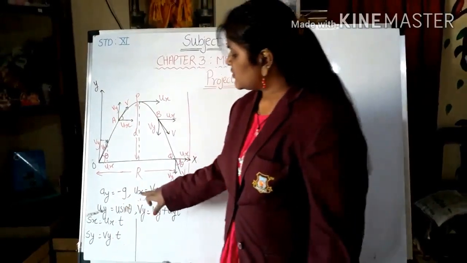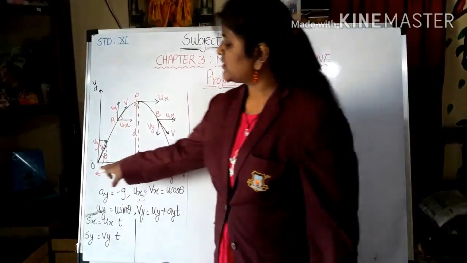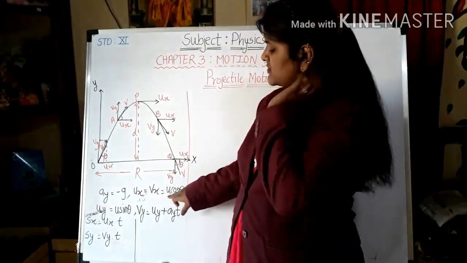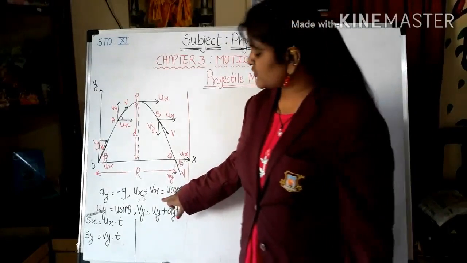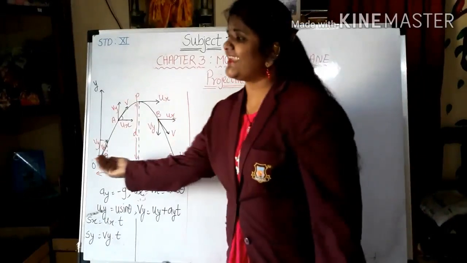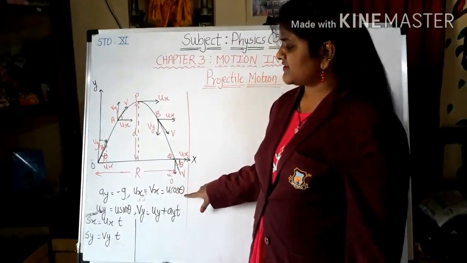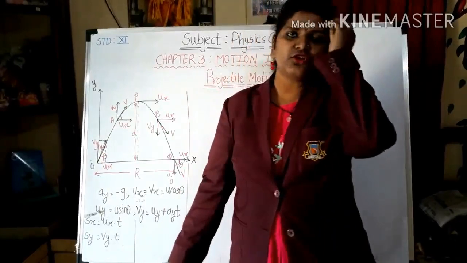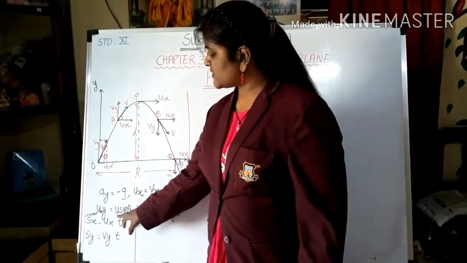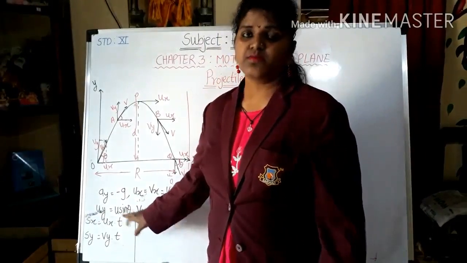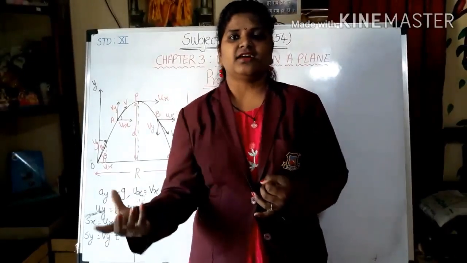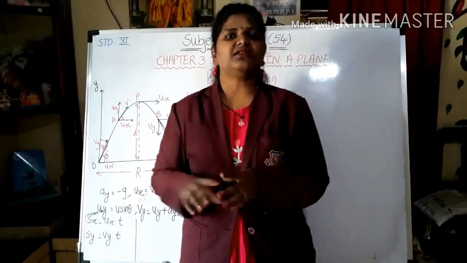So here you can see ux, which is the horizontal velocity, is nothing but Vx, and it is known as u cos theta. Okay, so we are going to define this ux, which is horizontal velocity along x axis, as u cos theta, and there will be the vertical velocity also. That vertical velocity is being defined by uy, which is u sin theta. Okay, so here u and v are two velocities. First is initial and another one is final. Both are in two components.